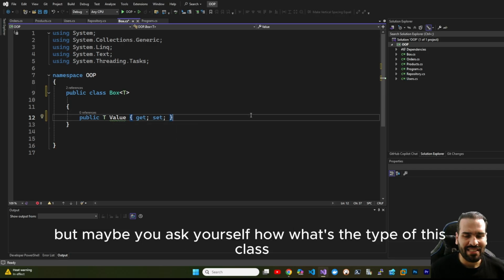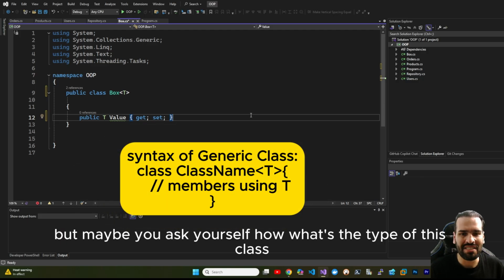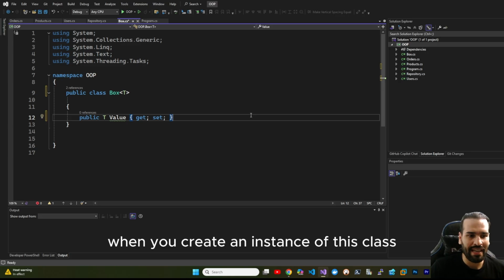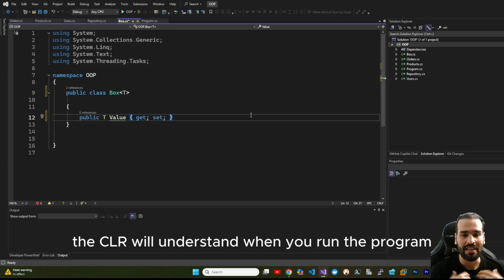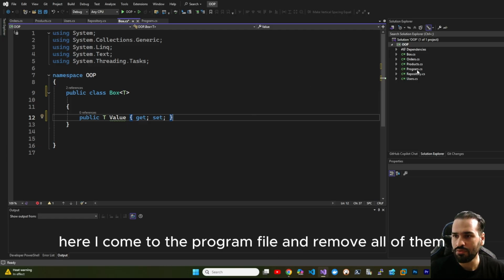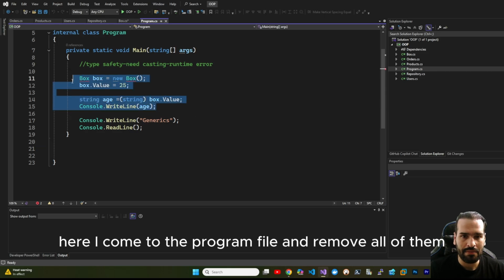But maybe you ask yourself, what's the type of this class? What's the type of this field? When you create an instance of this class, the CLR will understand. When you run the program, the CLR will know what data type this field is using. Here I go to the program file and remove all of them.